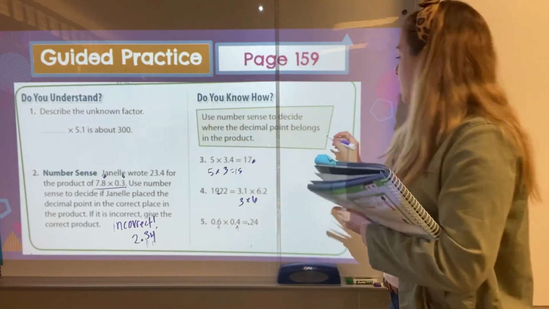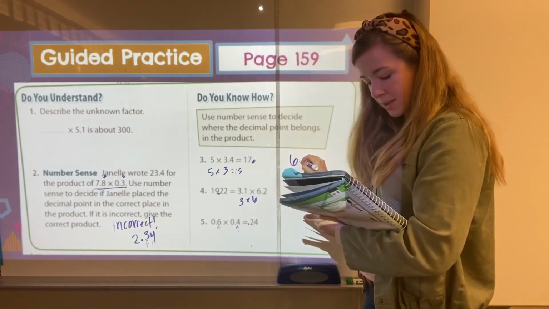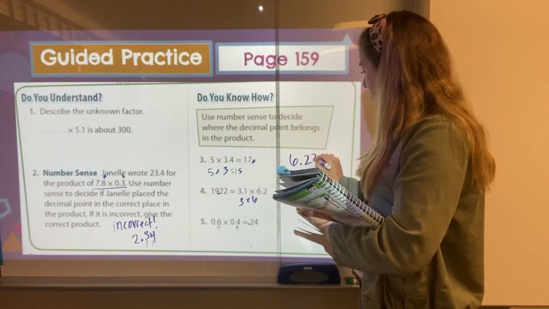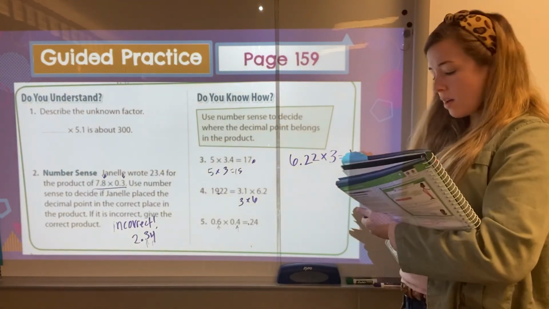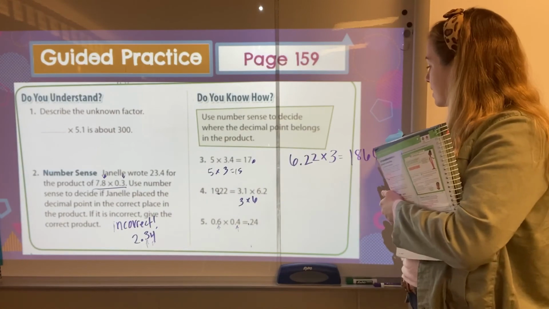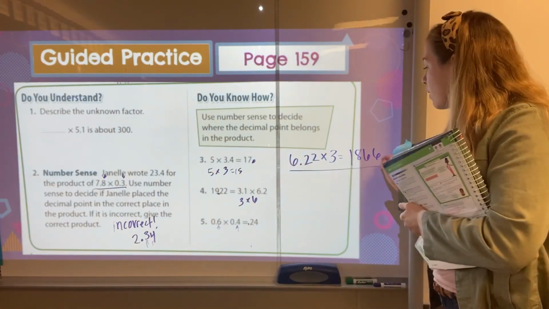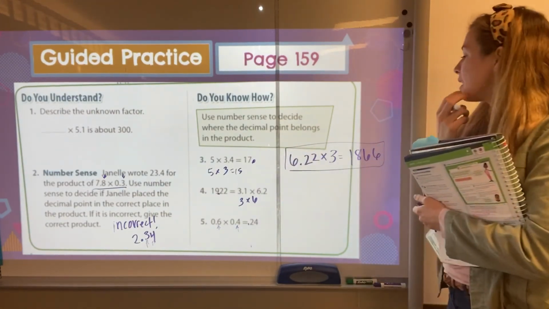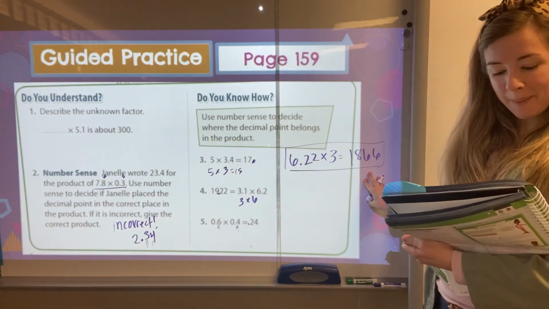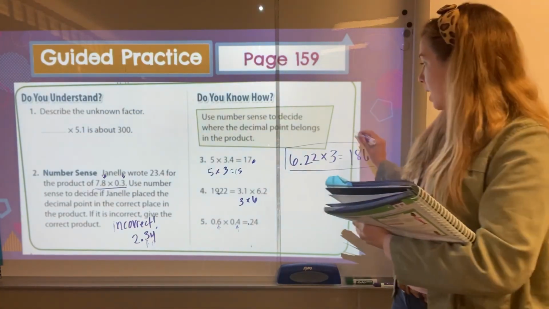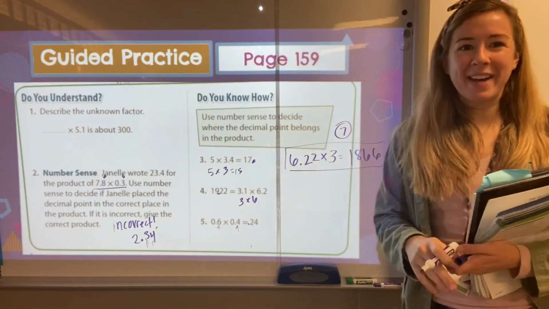Let's try number 7. So number 7 down below says 6 22/100 times 3 equals 1866. So use what you know about rounding and place value to see where the decimal would go in this answer. This is number 7 down below. So try number 7 and we'll talk about it in group.